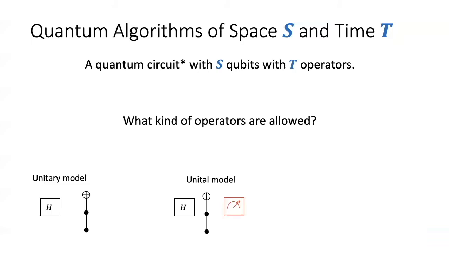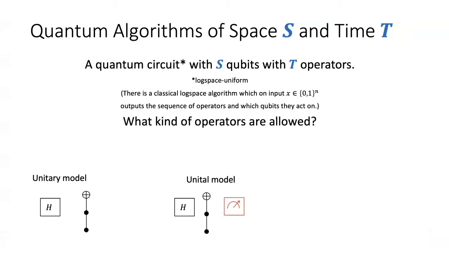There is a technicality here that I have not talked about, which is how does the input and output enter the picture? Typically, algorithms have an input and they produce an output. So the way the input and output enter this picture is as follows. The input is what describes the quantum circuit. More precisely, we require that there is a classical log space algorithm, which on input X outputs a description of this quantum circuit.